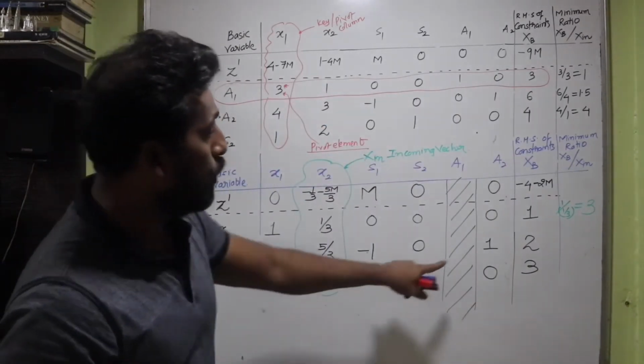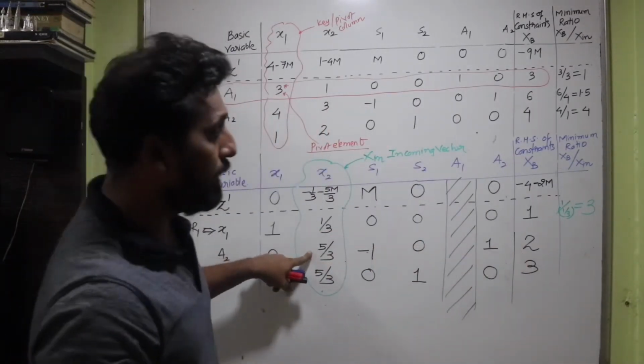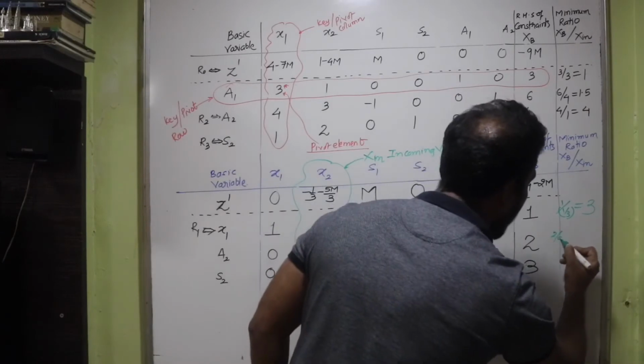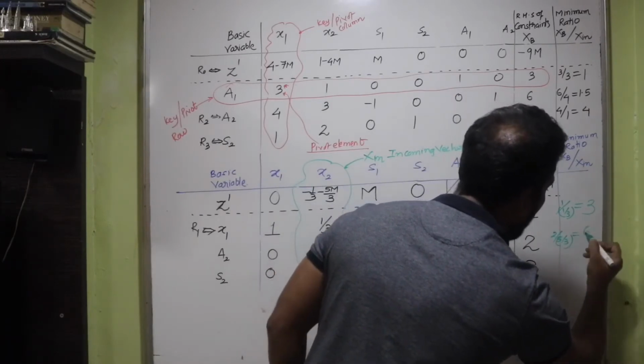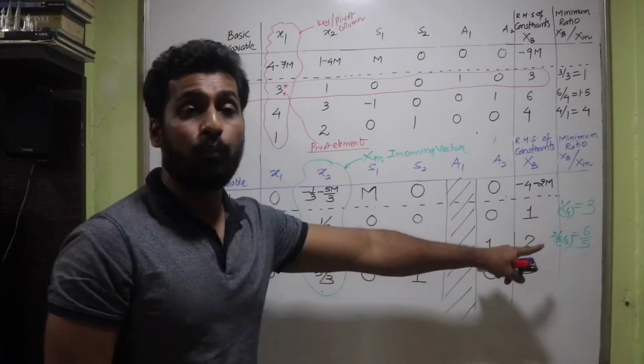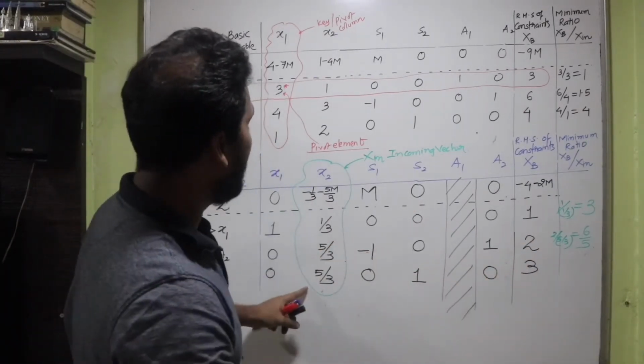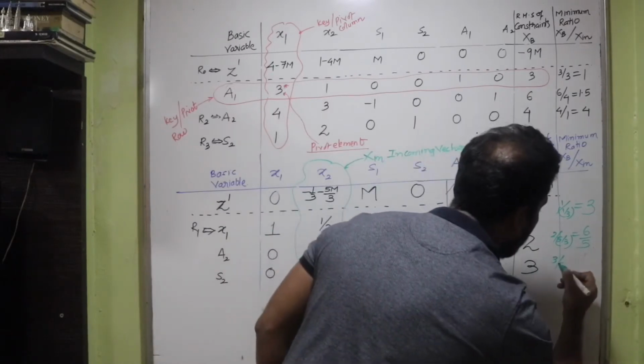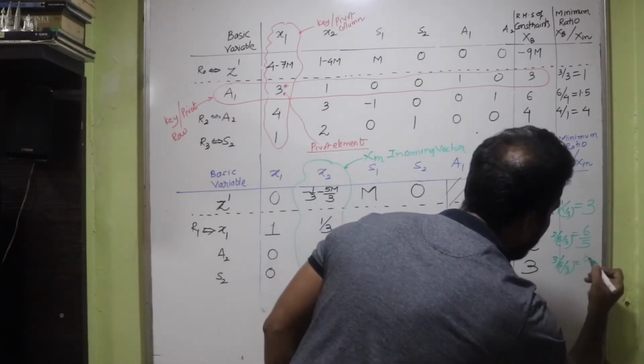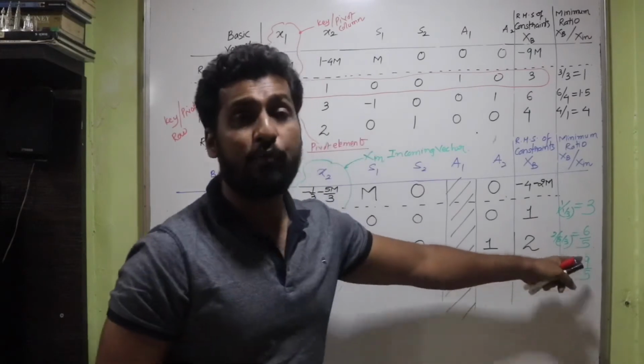Come to the next value. 2 gets divided by 5 upon 3. So 2 gets divided by 5 upon 3. The value comes 6 upon 5, which is 1 point something, isn't it? So that is going to be 1 point something. And finally 3 gets divided by 5 upon 3. You'll get 9 upon 5. So 6 upon 5 and 9 upon 5.